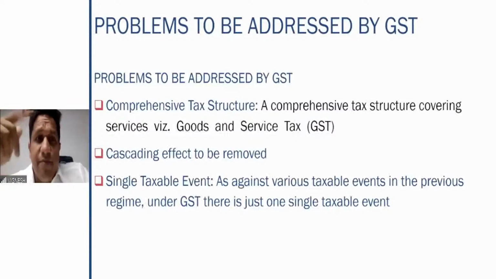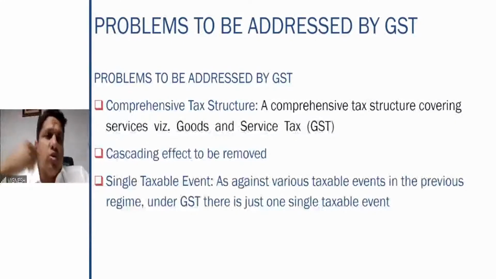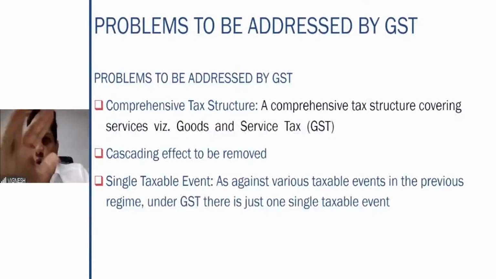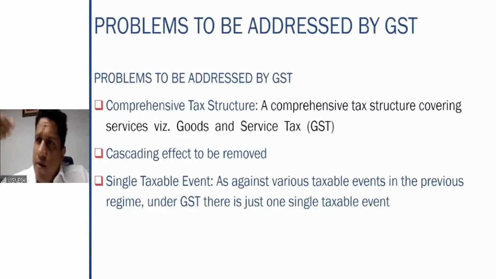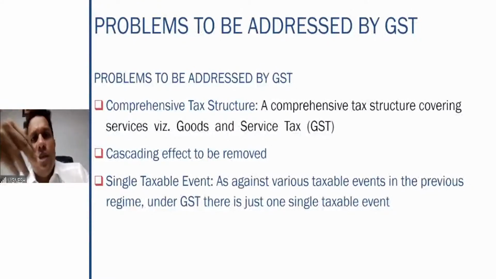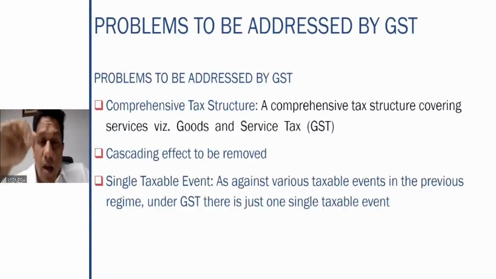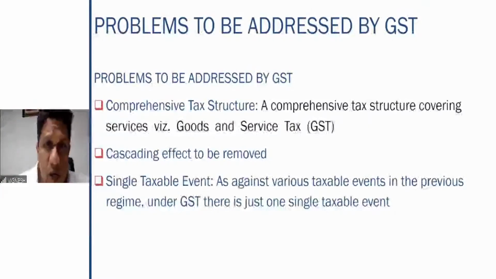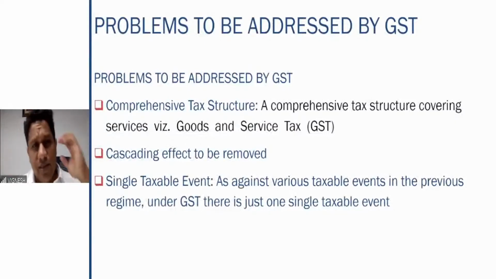And then the cascading effect is to be removed. Second important problem which is to be addressed by GST is to remove the cascading effect. There is no question of double taxation in GST. Whatever you pay, you will get as a credit. And you pay the same rate for the goods and the services also, right? How the problem of whether it is goods, whether it is services, how this problem is resolved, we will come to know in the coming few sessions, wherein what is to be done in case both elements of goods and services are prevalent. In that case, what is to be done? We will see that as well.